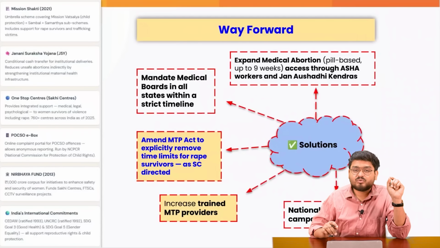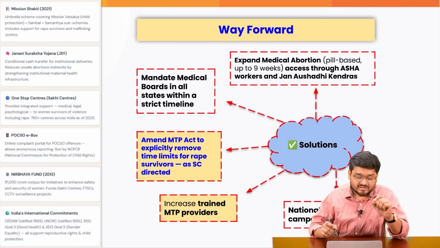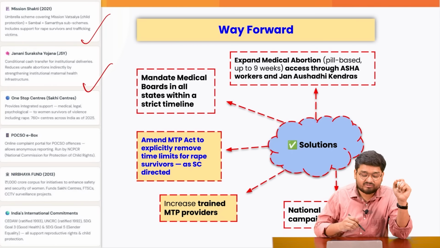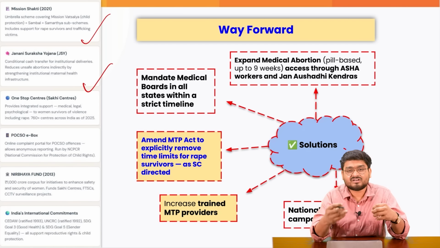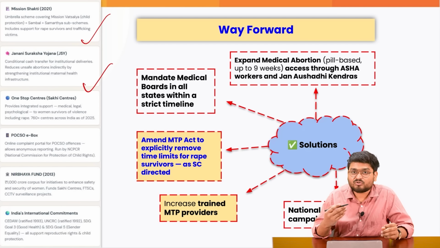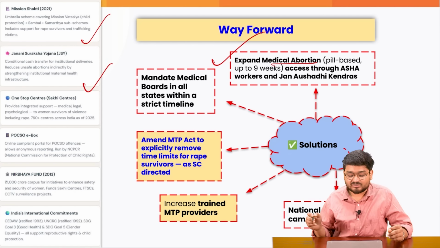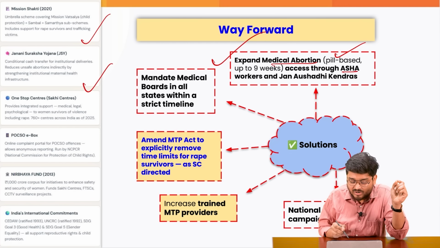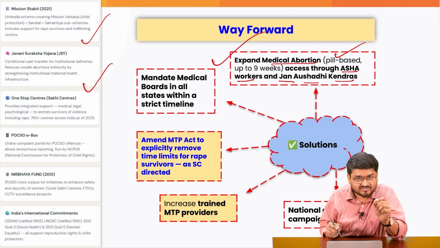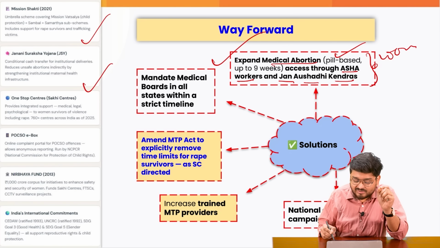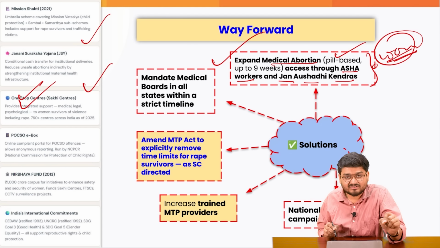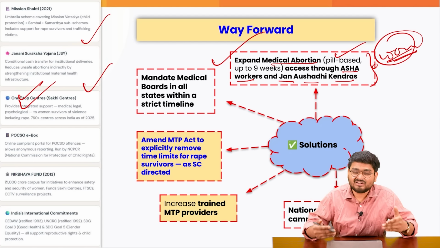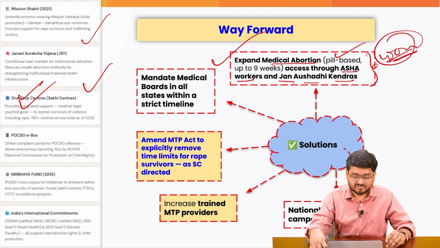And at the end of the day, poor awareness is also there. Now, there have been so many measures that the government has taken for safe abortion and for awareness creation avenues. But at the end of the day, we have to expand medical abortion, not only via pills and everything, but access through Asha workers and Jan Aushadhi Kendras, where women workers, women Sakhis must be there at this one-stop center known as Sakhi Kendras, and centers should be equipped with more funds.